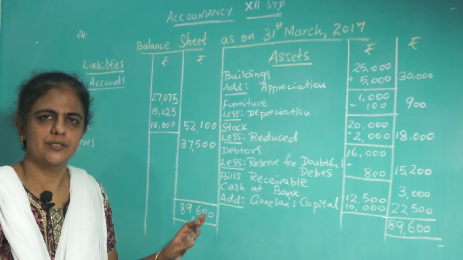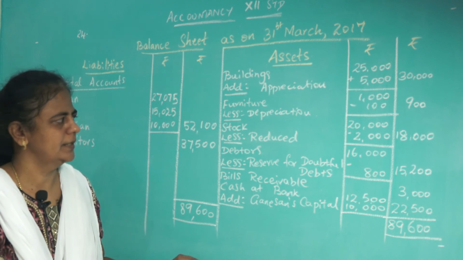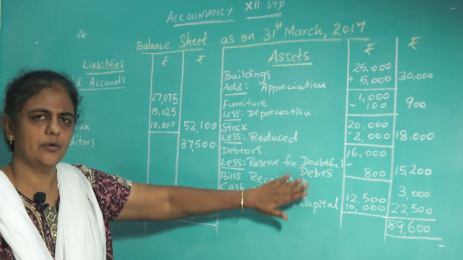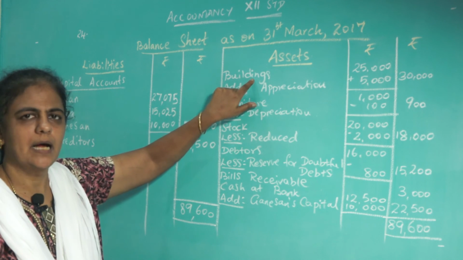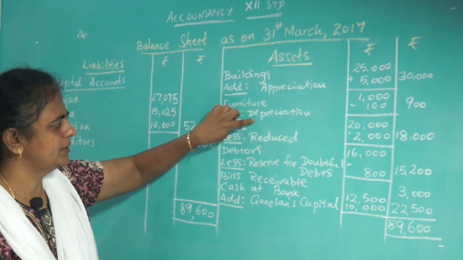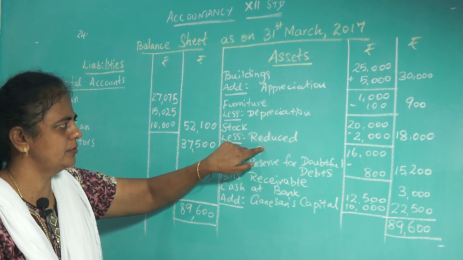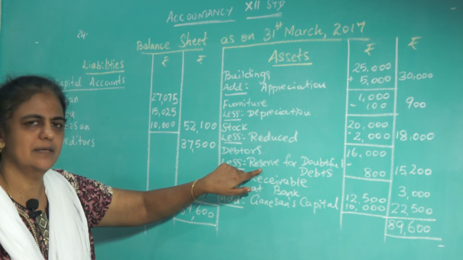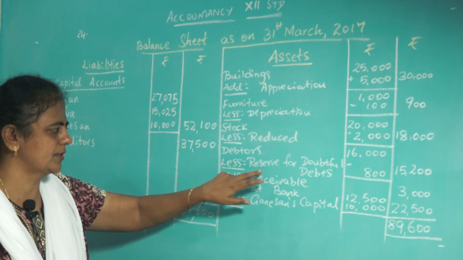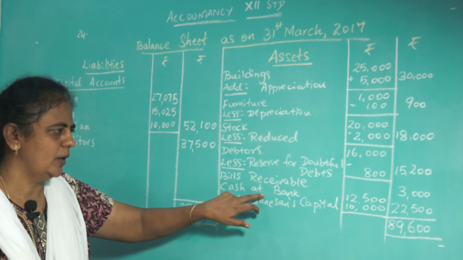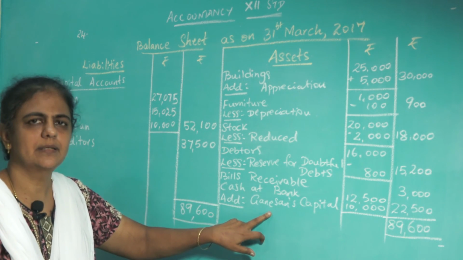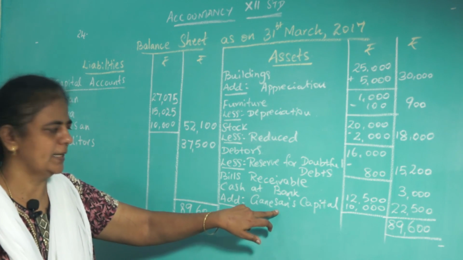Okay. Hope you understood, children, how to prepare the balance sheet. Go to the question, see the balance sheet asset side. Buildings is given there, appreciation means you add, depreciation means reduced so you subtract, and any reserve is also a loss, that also you subtract. Then bills receivable is given, cash at bank is given. With that cash at bank, you add the capital brought in by the new partner.